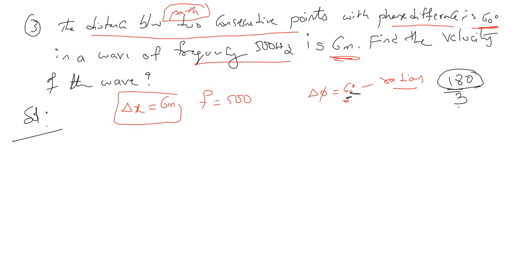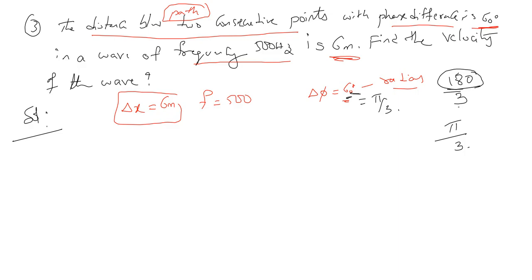Now this 180 is nothing but pi. So 60 degrees we can write as pi by 3.